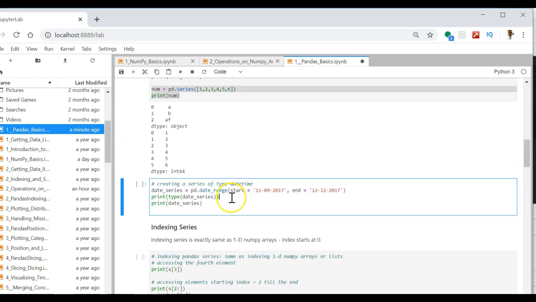You can also create a series of time and date. For this you have pd.date_range, a function in the pd library. PD is actually the Panda library, and the start date is 11th of September and the end date is 12th of November.